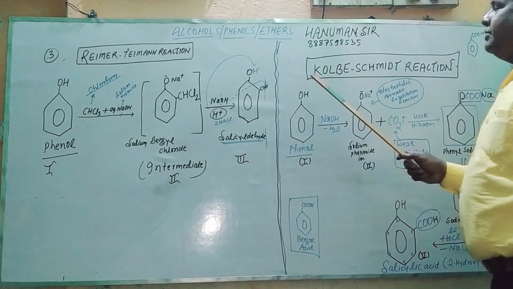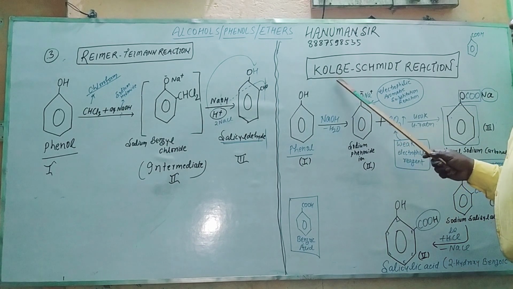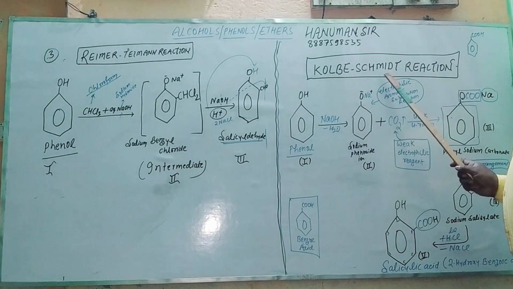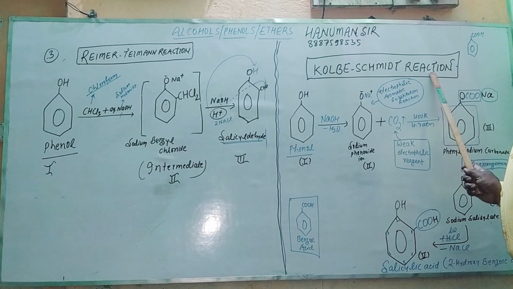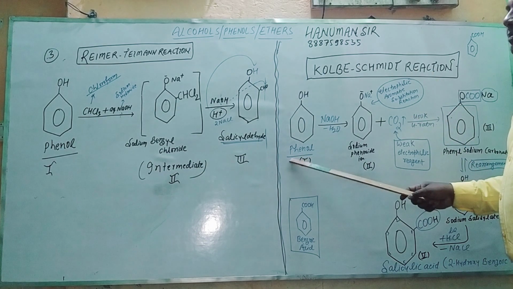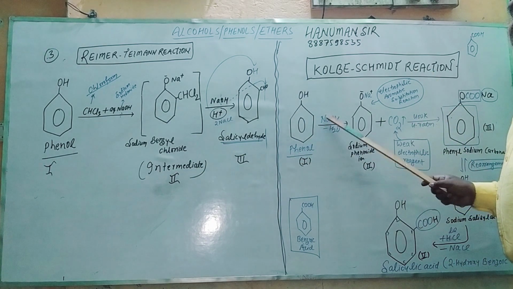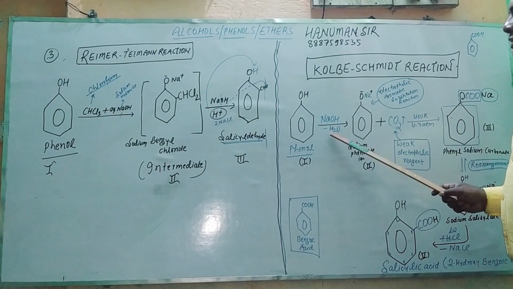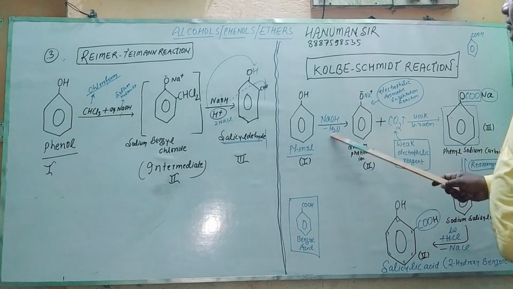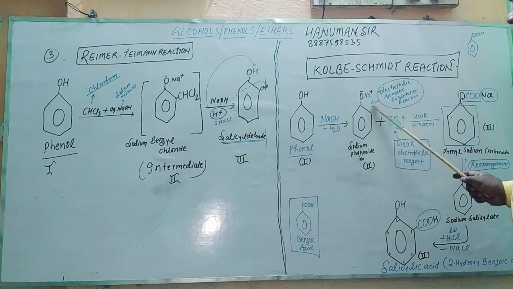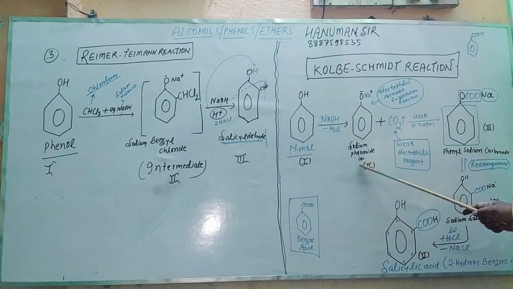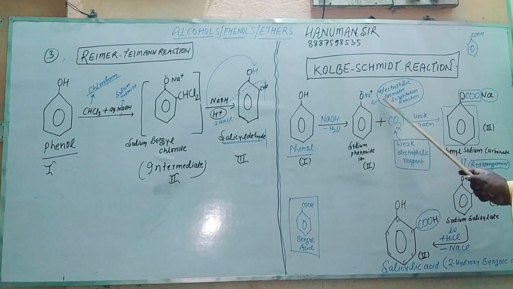This is also a very important reaction, the Kolbe-Schmidt reaction. It also starts from phenol. In the presence of sodium hydroxide, it loses a water molecule and gives sodium phenoxide ion. This is an electrophilic aromatic substitution reaction.